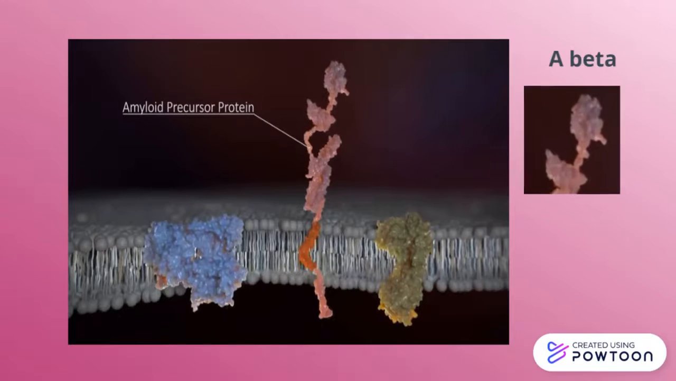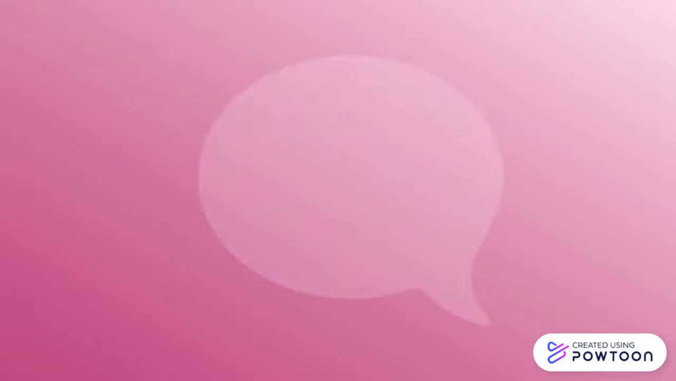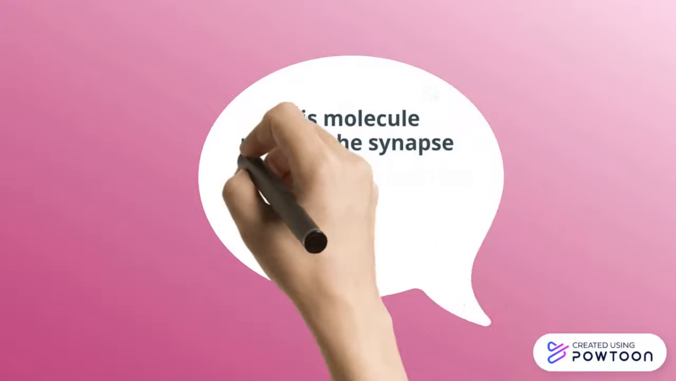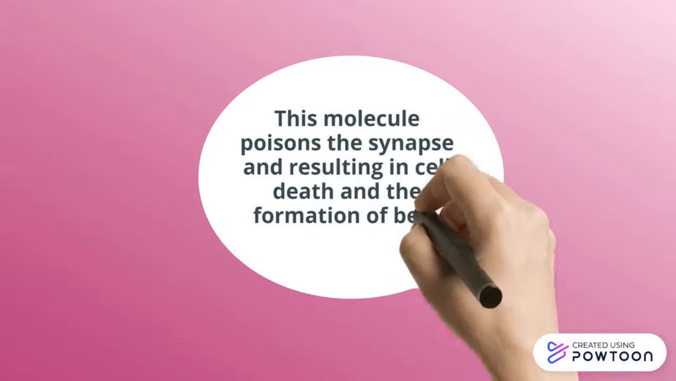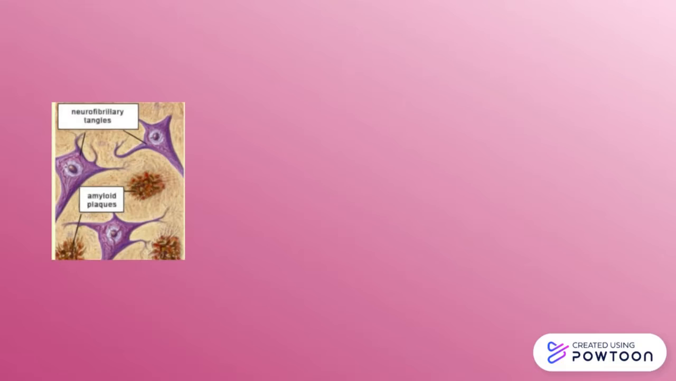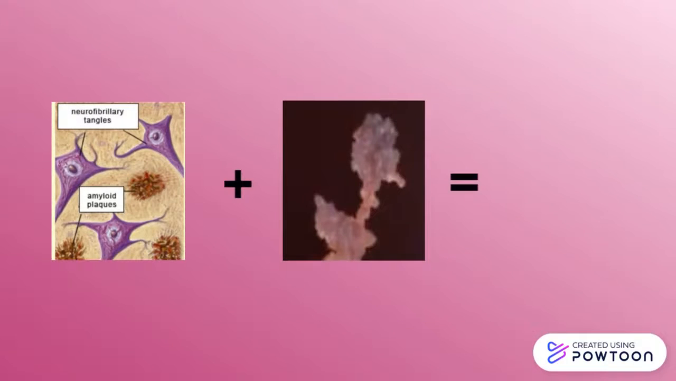When APP protein cleaves, A beta is formed. This molecule poisons the synapse, resulting in cell death and the formation of beta-amyloid plaques. The combination of these 2 processes is what causes Alzheimer's disease in those with Down syndrome. They often suffer from early onset of the condition.